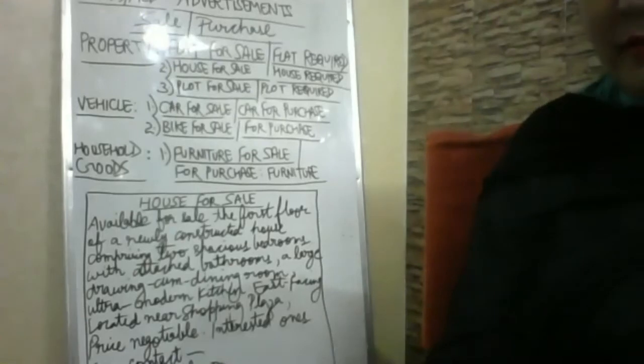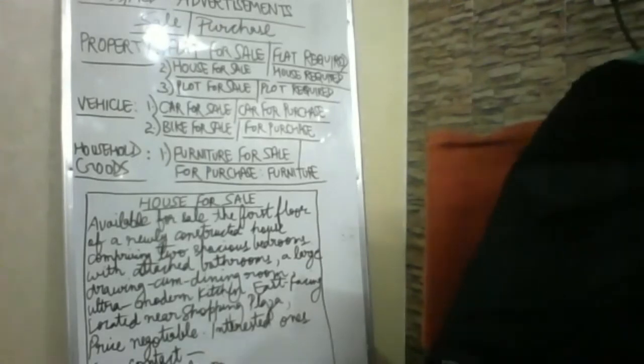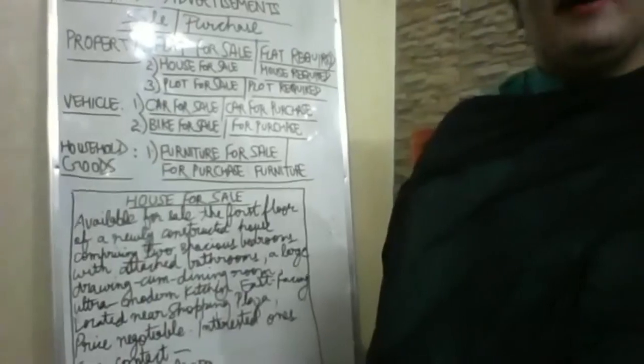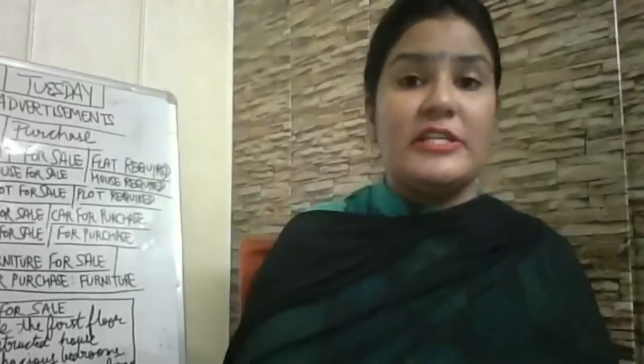Fine, computer tables or whatnot, anything you can mention in office furniture, as well as in house furniture: sofas, dining sets with 6 chairs, stools and other furniture. Sometimes electrical appliances can also be there for sale and for purchase. Fine. If you have done household goods for sale, it does not mean that you will have only furniture.